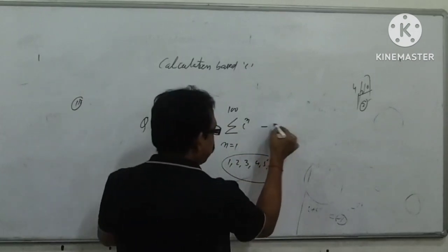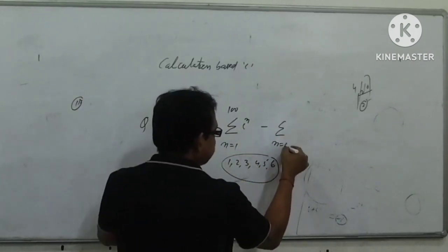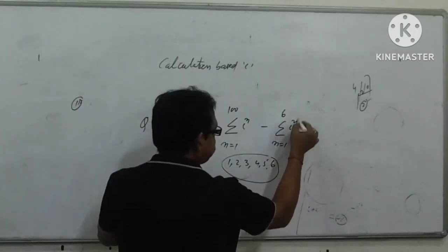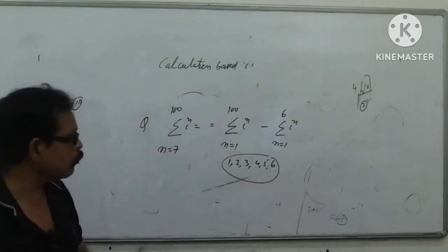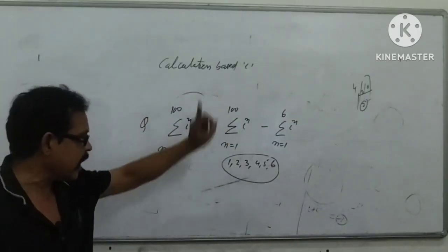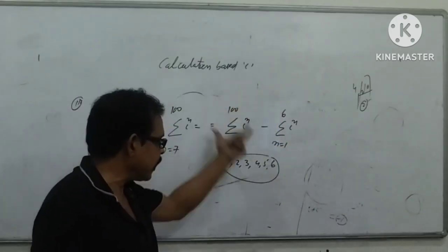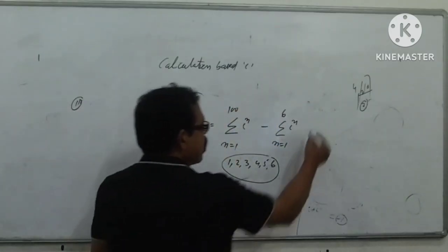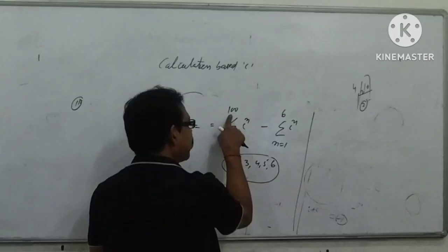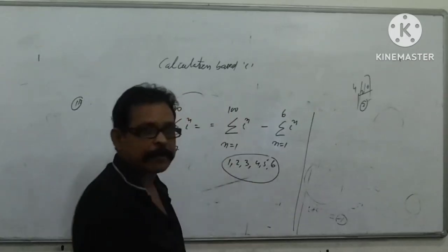So we also have to deduct n equal to 1 to 6, i to the power n. Now your beginning would be from 1 to 100, and again from 1 to 6. Then very easily you can apply the trick. Now my dear student, 100 is fully divisible by 4.